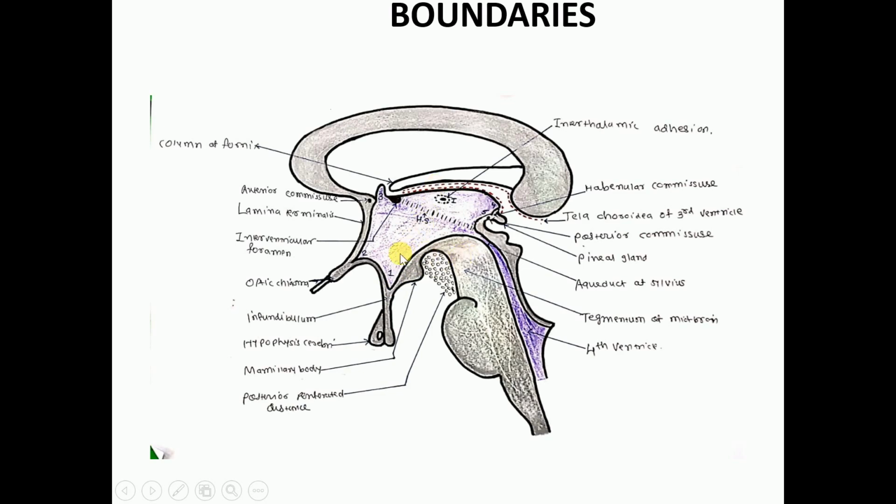Then lateral wall. Lateral wall is mainly formed by the thalamus in the dorsal part and hypothalamus in the ventral part. Both are separated by the hypothalamic sulcus, this dotted line which extends from the interventricular foramen of Monro to the cerebral aqueduct of midbrain. Okay, that is the lateral wall.